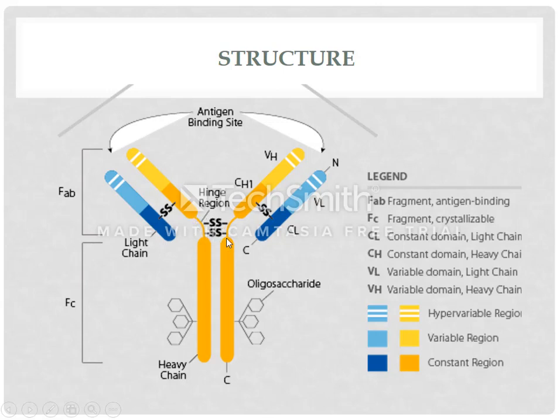This portion is known as hinge region of the antibody, or we can say the neck region of the antibodies. And antibodies may become flexible depending upon the type of antigen. So this is the overall structure of an antibody.